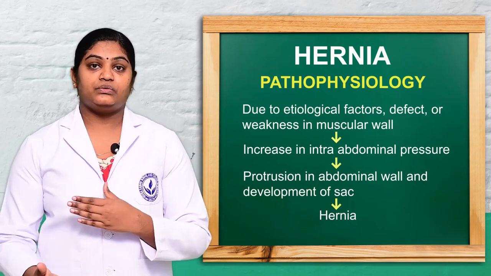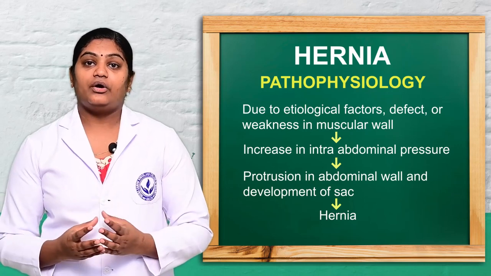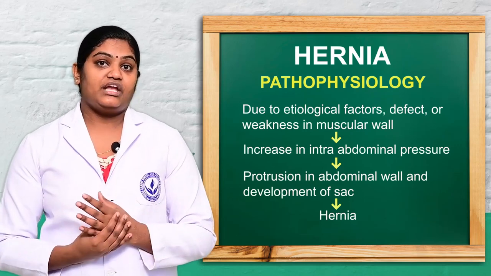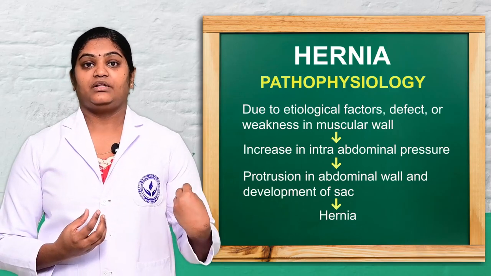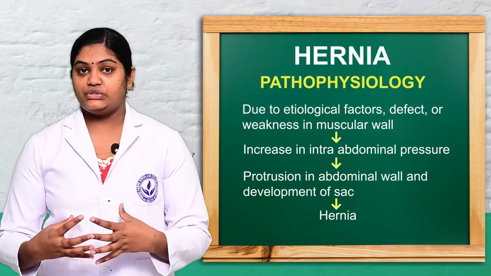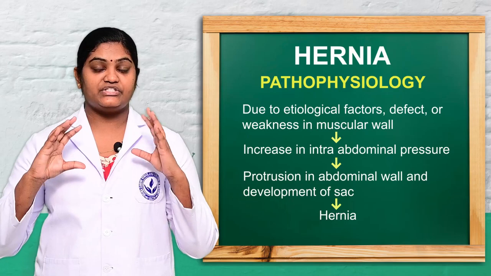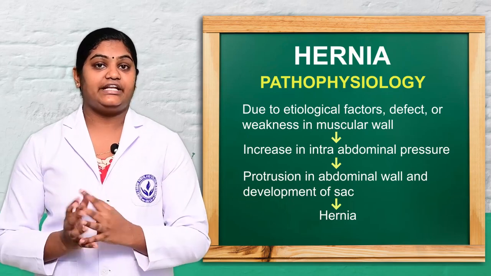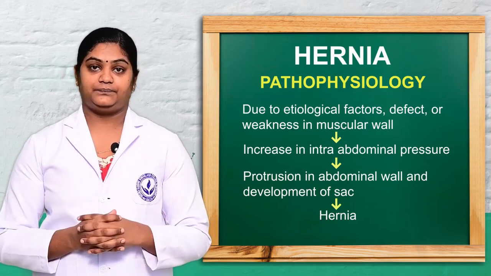That leads to increased intra-abdominal pressure. When the pressure increases in the muscle wall of the abdomen, it leads to protrusion or displacement of the abdominal wall. This protrusion develops a sac-like structure. This condition is called hernia.